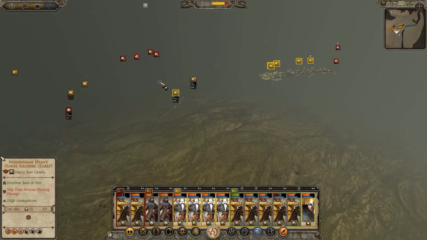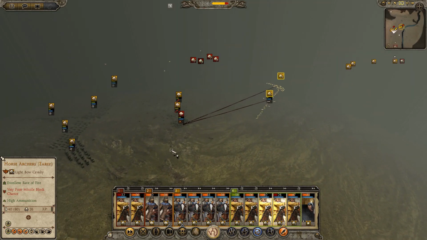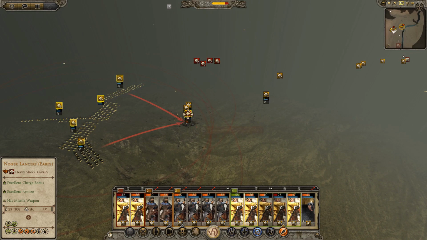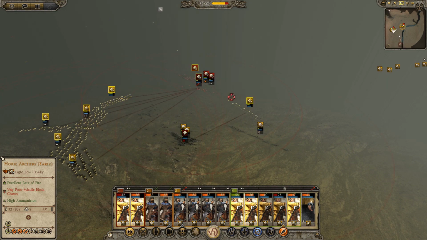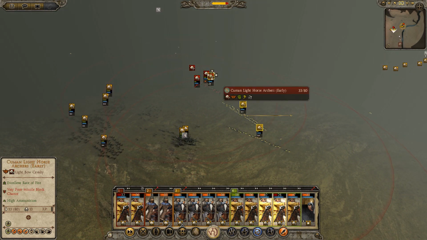There we go. See if we can catch them in melee. It looks like we can. Excellent. Now the Notre Lancers are engaged in melee. Let's try and get a couple volleys on them. Actually, let's form up and see if we can get these Cuman light horse dealt with. There we go. They are shattered.